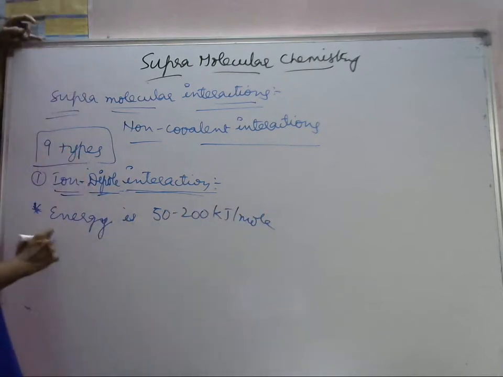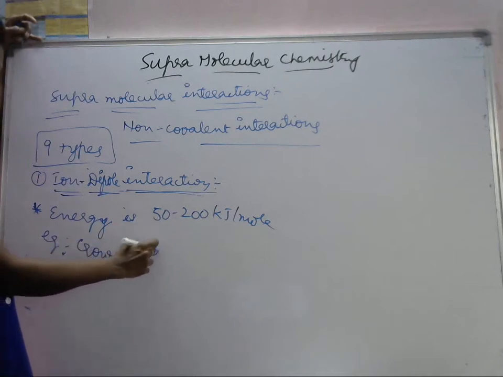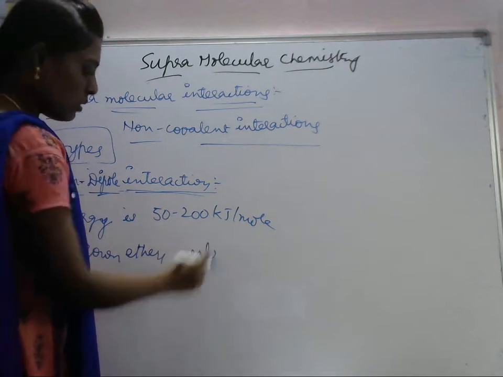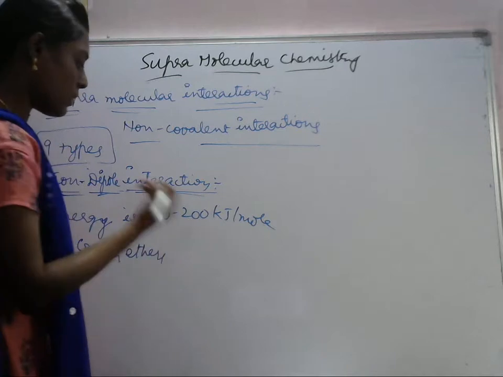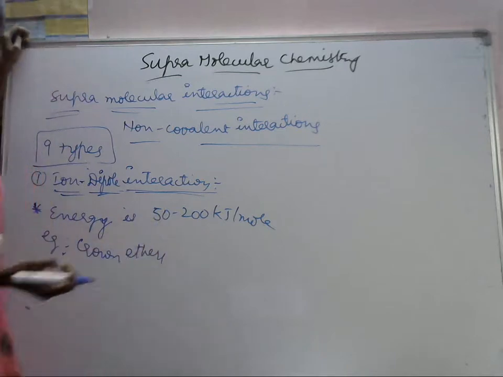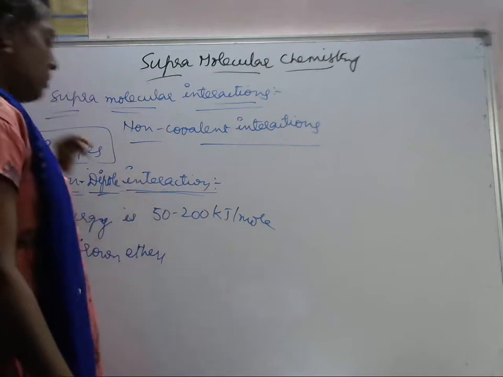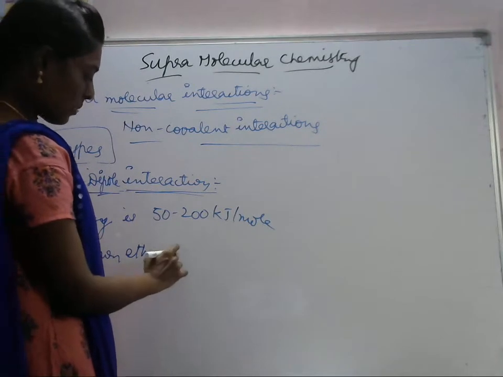Okay, so an example is crown ethers. What are the examples? Crown ether interaction with alkali metals. When crown ethers interact with these alkali metals, it is called ion to dipole interactions.